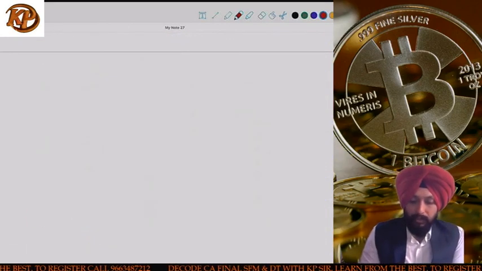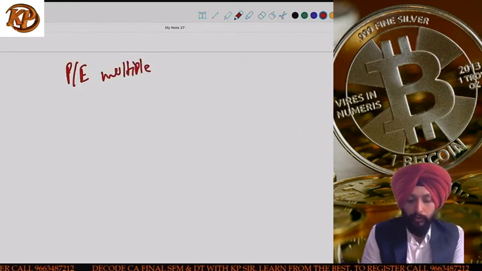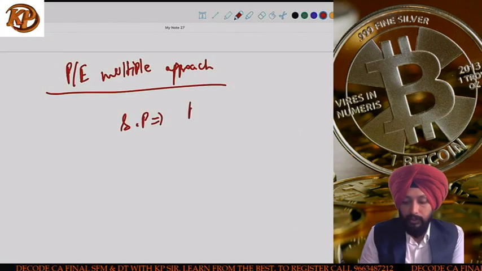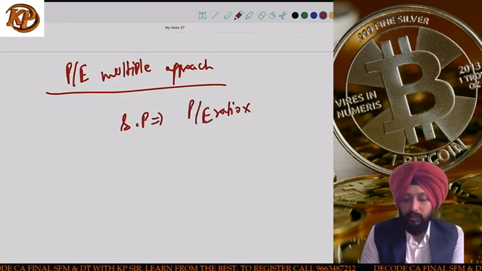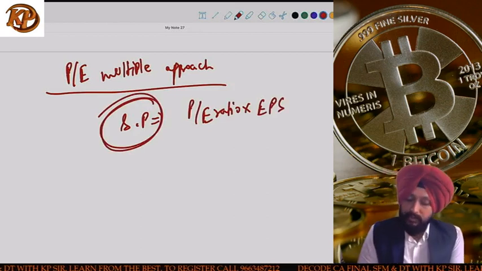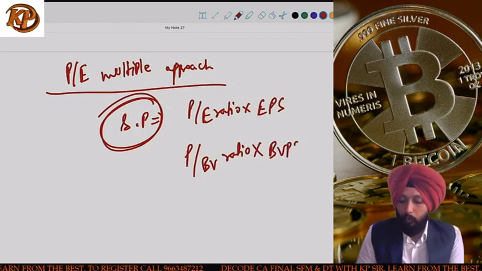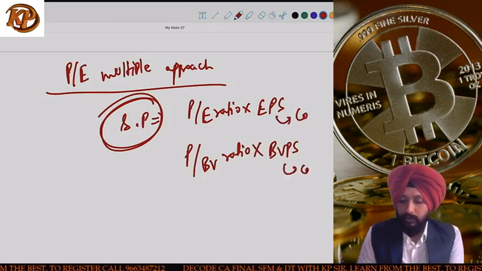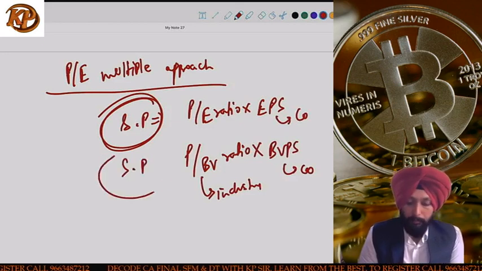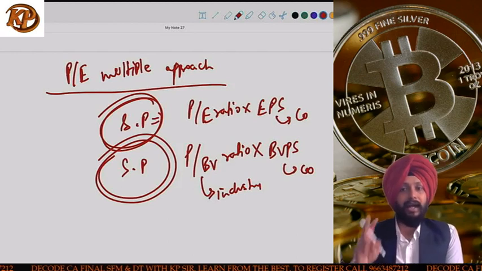So using these multiples, how is share price calculated? Like in the PE multiple approach, we take the industry average PE ratio and multiply it with the EPS of the company to find out the justified share price of the company. Similarly, you can take the average price to book value ratio from the industry and multiply with the book value per share of the company. This is generally taken of the company, this is generally taken of the industry, and you then find out the share price. You can find the share price using any of these methods. And in relative valuation, the ITC sum we have done.